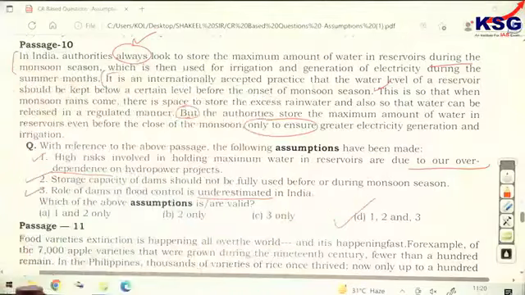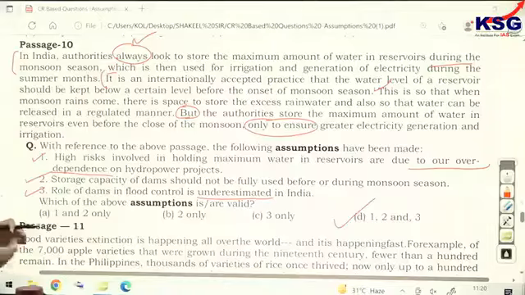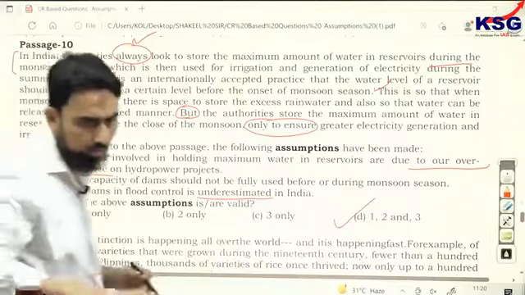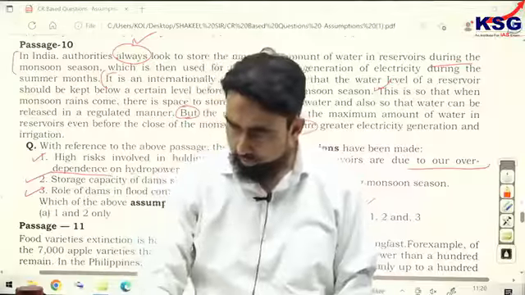In assumption questions, you only have to cross-check whether the ideas mentioned in the statements are being validated, being supported, in accordance with the para or not. Okay, so folks, now the next passage.